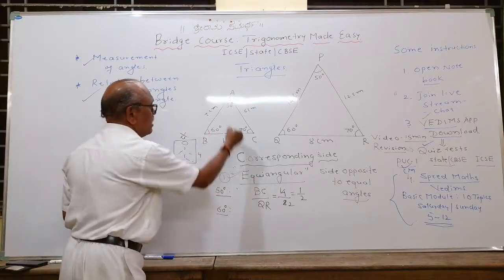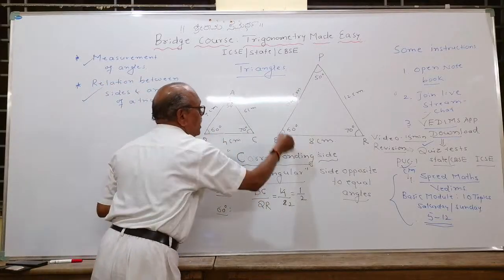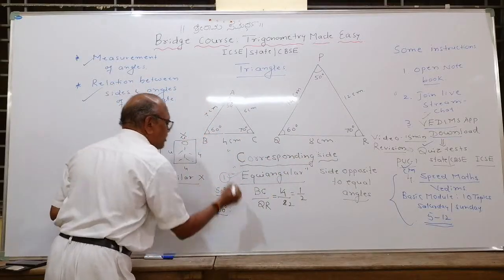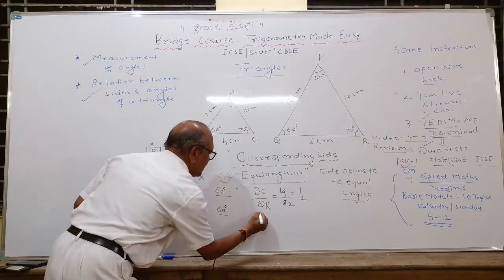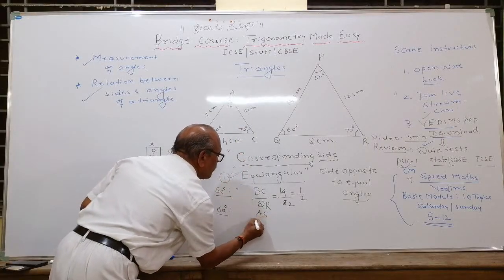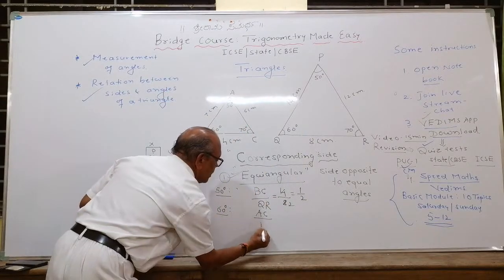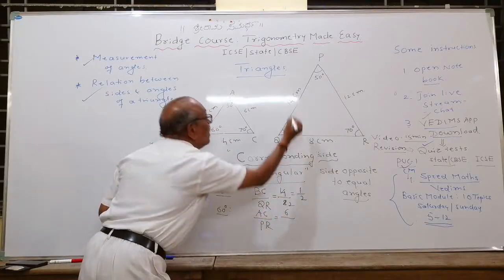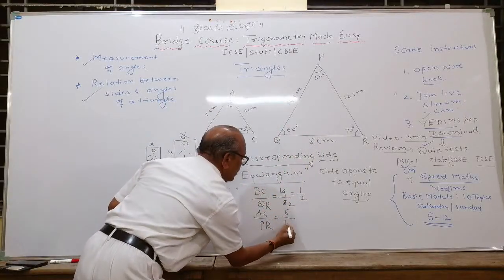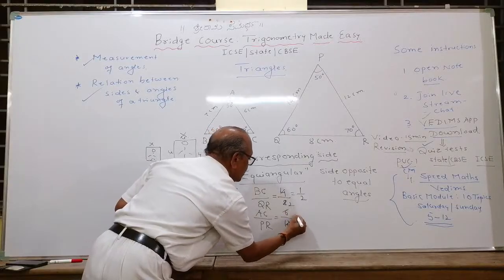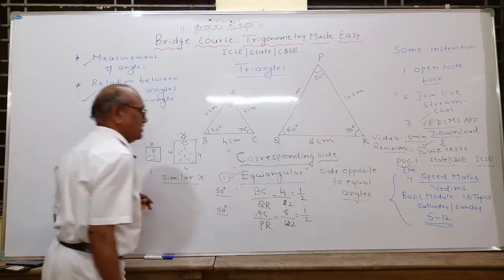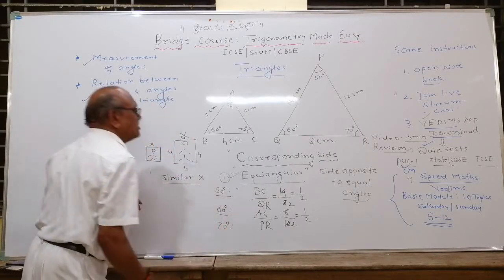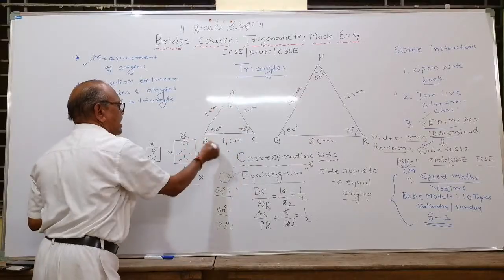Now take the corresponding sides of angle 60 degree. Here I will take triangle ABC first in the numerator and PQR in the denominator. In triangle ABC, what is the corresponding side of angle B? It is AC. Do you agree with me? AC divided by PR. What is the length of AC? Length of AC is 6 and length of PR is 12. If you cancel, 6 ones are 6, 6 twos are 12, it will be 1 by 2 only. Getting the point here? Then if I take the corresponding side of 70 degrees, the 70 degree opposite side in triangle ABC is AB.